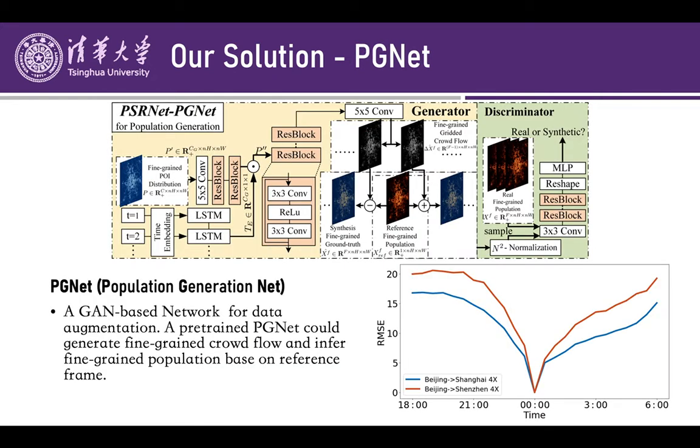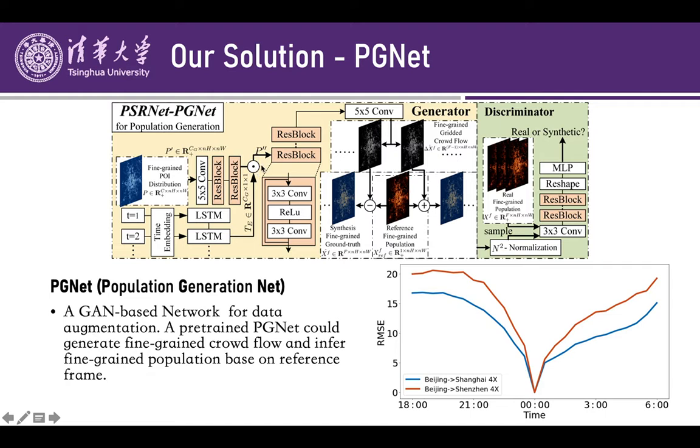The second component called PGNet, and it's designed to generate fine-grained population distribution with fine-grained POI distribution and specified time scale. In the first step, we will use several convolution layers to process the static POI distribution and map the time scale into a dense vector via embedding and an LSTM layer.